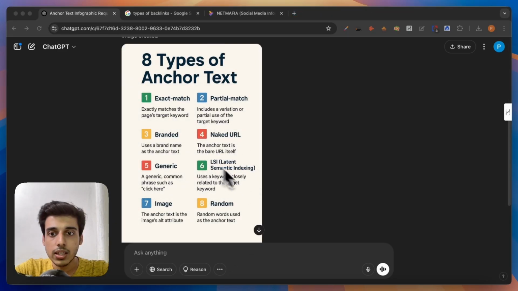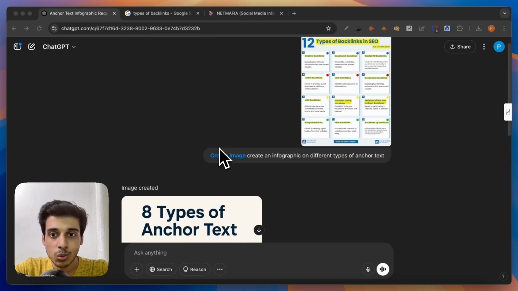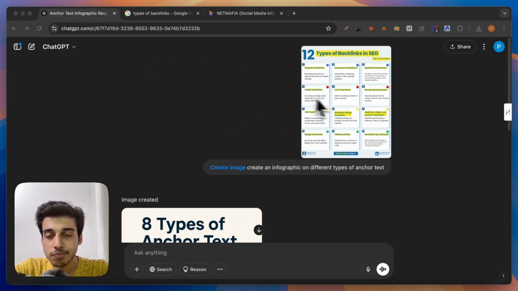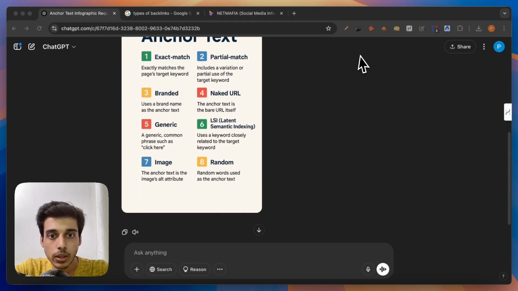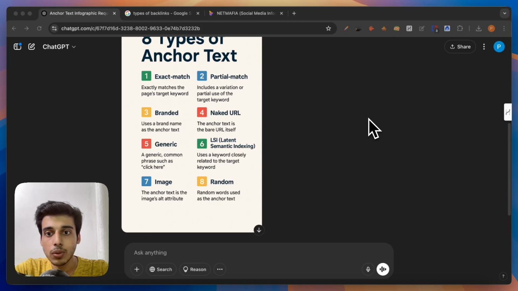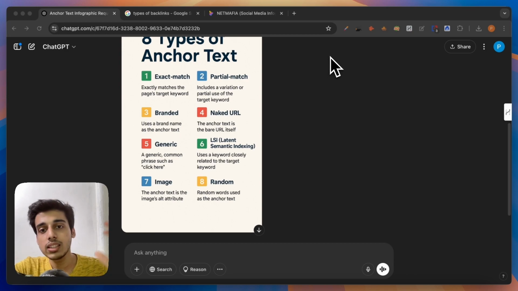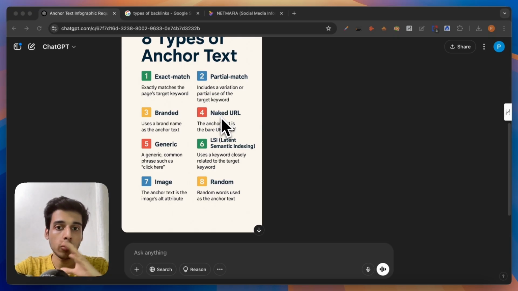Alright, so now that ChatGPT has generated this image, I wouldn't say it's bad. Although it didn't follow the exact format that I had given to it, it's still doing a pretty good job in terms of the text. A few months ago, I was using Microsoft's Designer AI tool, and I hate to say it, but it did an awful job. Texts were never proper, and it always created something over the top and never a proper infographic like this. Again, I'm sure AI models have a lot of room for improvement when it comes to image creation.